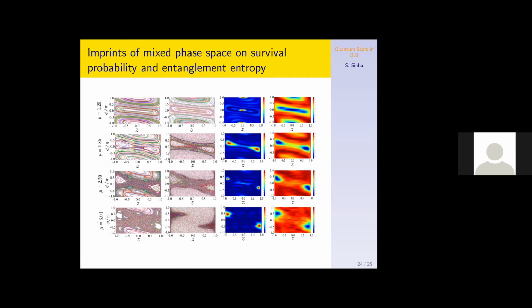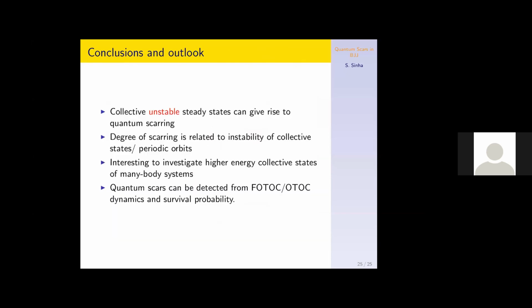So there is a clear dynamical route to ergodic behavior in such a system, and it can be understood in that way. Also the quantum scarring phenomena can be understood. So in understanding this connection between the unstable dynamics and quantum scarring phenomena, I think collective spin models play a very important role. And also it will be interesting to investigate the higher energy collective states of many-body systems, and OTOC or FOTOC can be used to study the dynamical signature of quantum scars. So thank you for your attention.